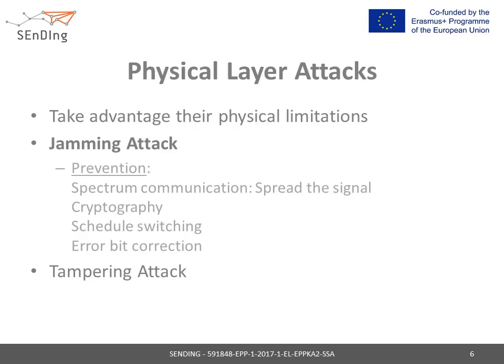Cryptography and error bit correction techniques can decrease the number of packet retransmissions as the receiver may be able to reconstruct the message. Cryptography is also used to hide the type of packet transmitted from the jammer. Another approach for preventing jamming attacks is to change the device's schedule of sleep and listening intervals in a way that the jammer cannot keep up. Jamming attack prevention measures may make it harder for the intruder to sabotage the network of things but may cause resource exhaustion once it starts attacking the network.